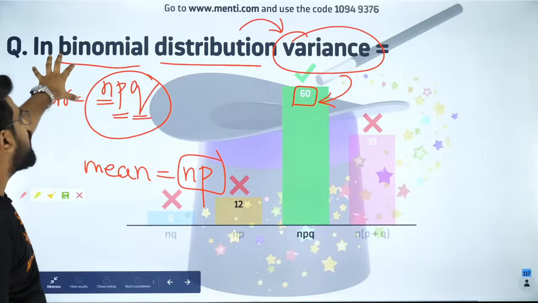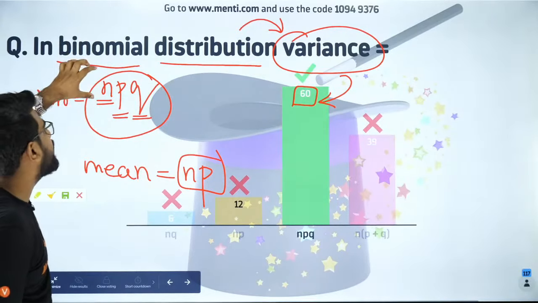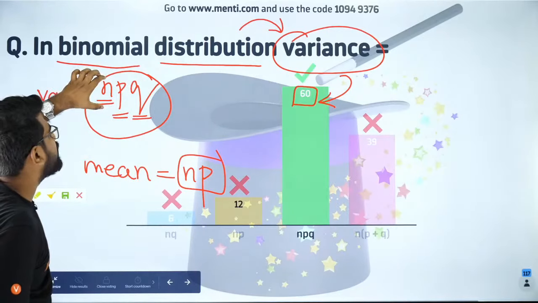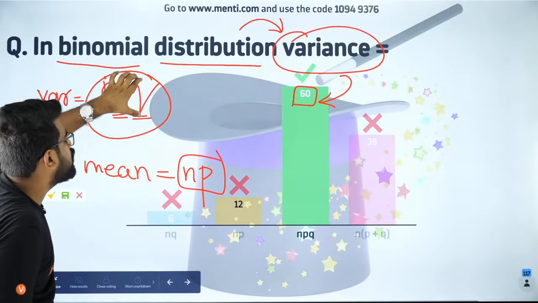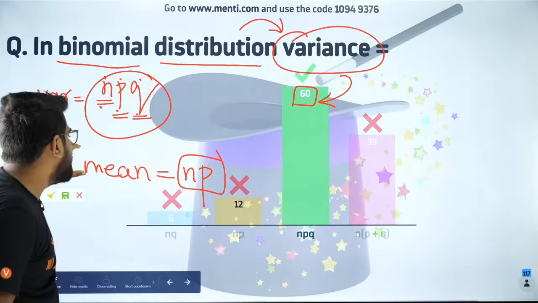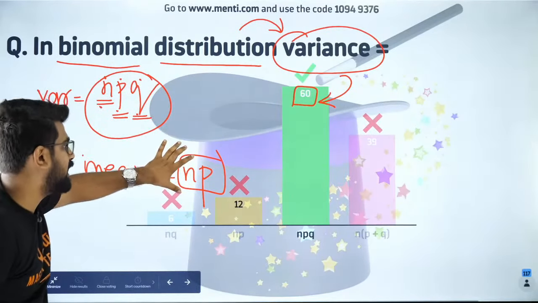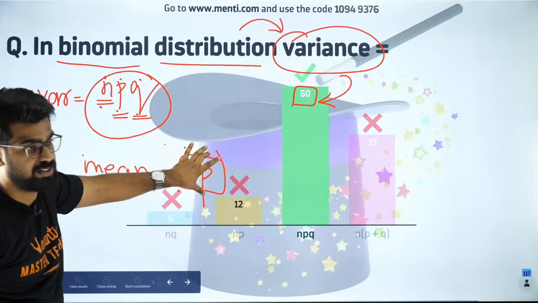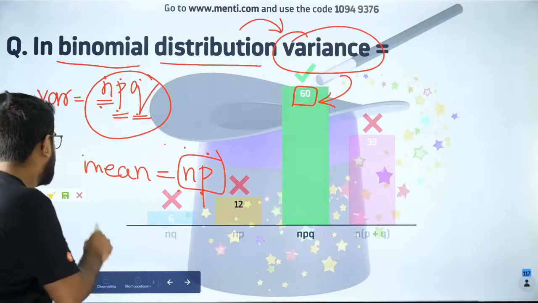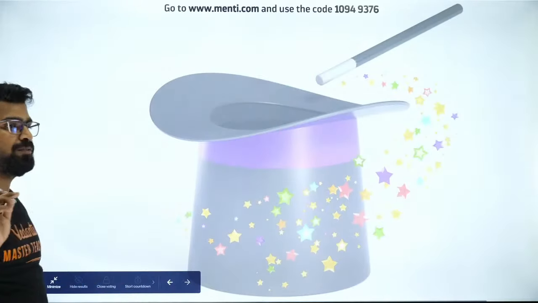Variance for a binomial distribution, if they ask you, it is nothing but npq, where n is the number of trials, p is the probability of success, q is the probability of failure. If they ask the mean for a binomial distribution, it is nothing but np, where n is the number of trials, p is the probability of success. Got it? Fantastic. So let's go forward to the 52nd question.